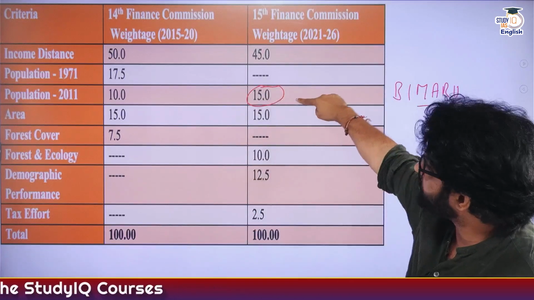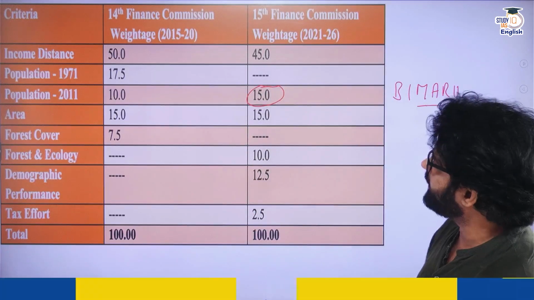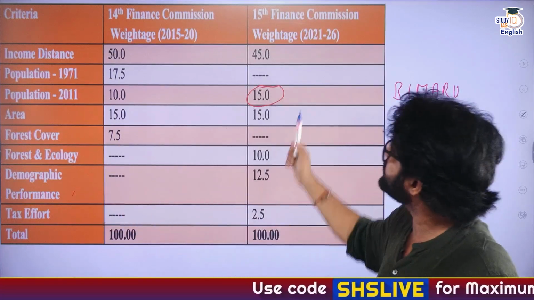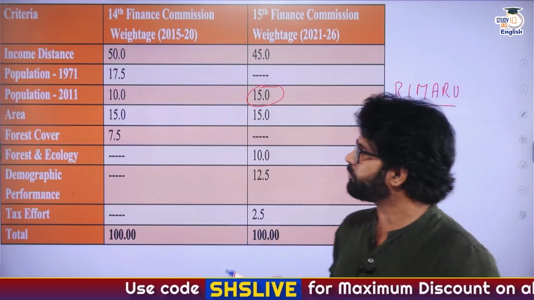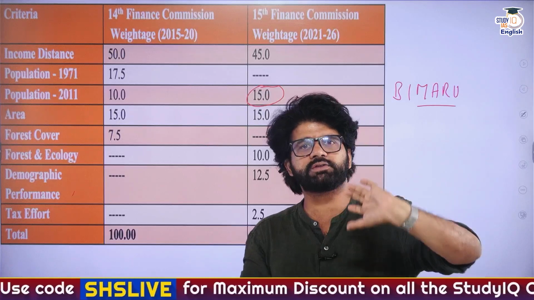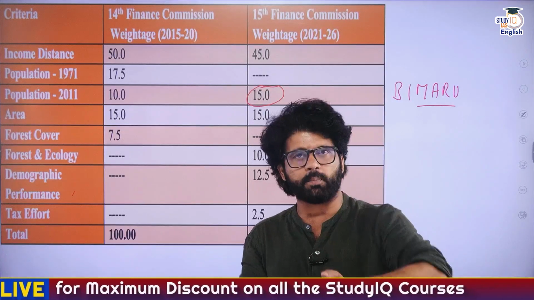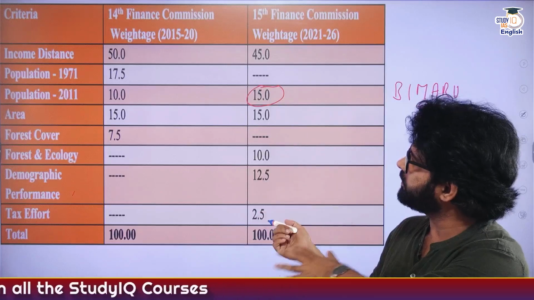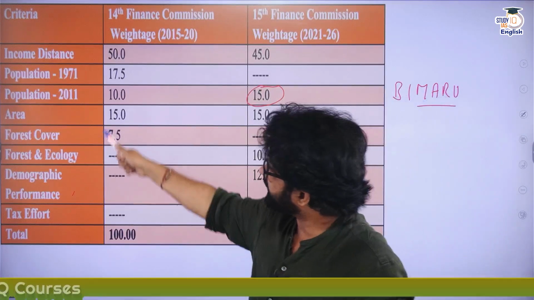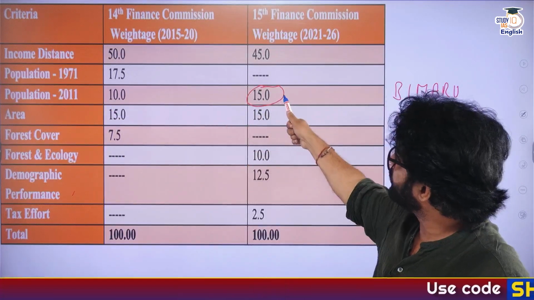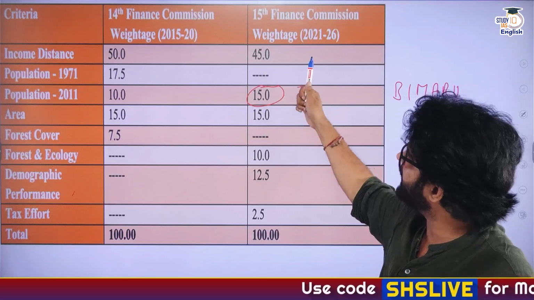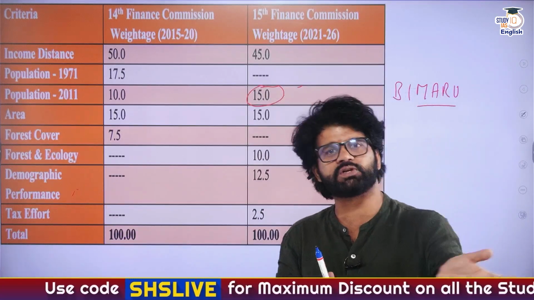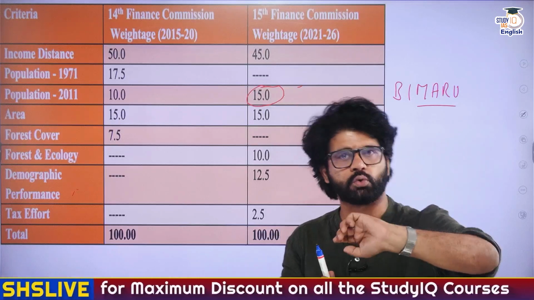To counter the population 2011 narrative, the Finance Commission introduced something known as demographic performance in the 15th Finance Commission. What is demographic performance? Based on states' initiatives to counter their total fertility rate, they will be given money, they will be devolved resources. So in a way, to counter the narrative that more populous states will be getting more resources, the government introduced demographic performance to reward those states which have controlled their population, their total fertility rate.